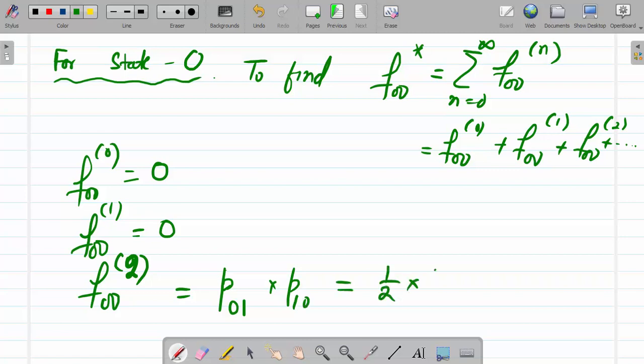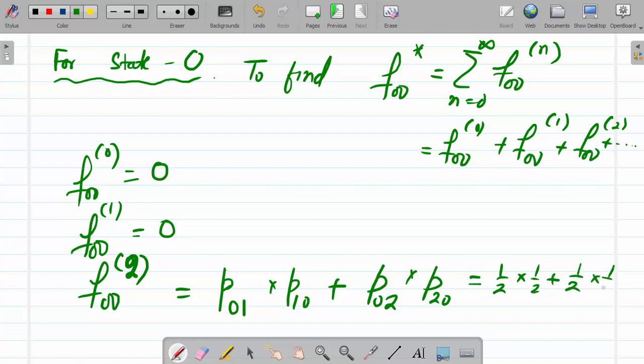Another path is 0 to 2 and then come back 2 to 0. So this will be 1 by 2 into 1 by 2 plus 1 by 2 into 1 by 2, which is 1 by 4 plus 1 by 4, that is equal to 1 by 2.